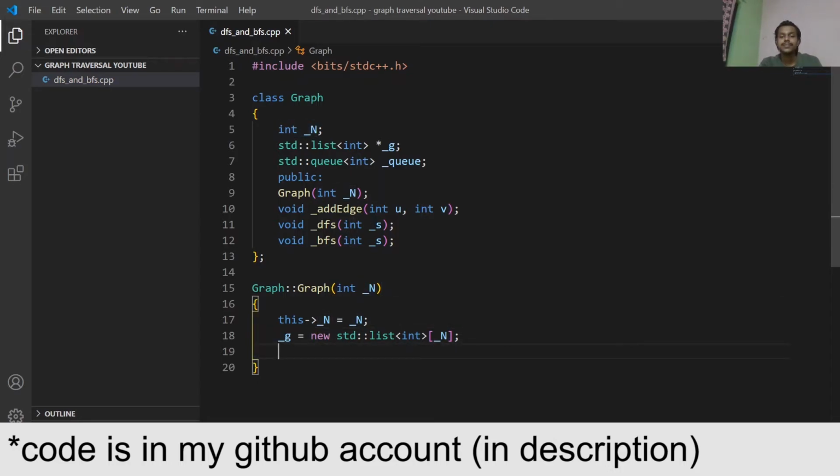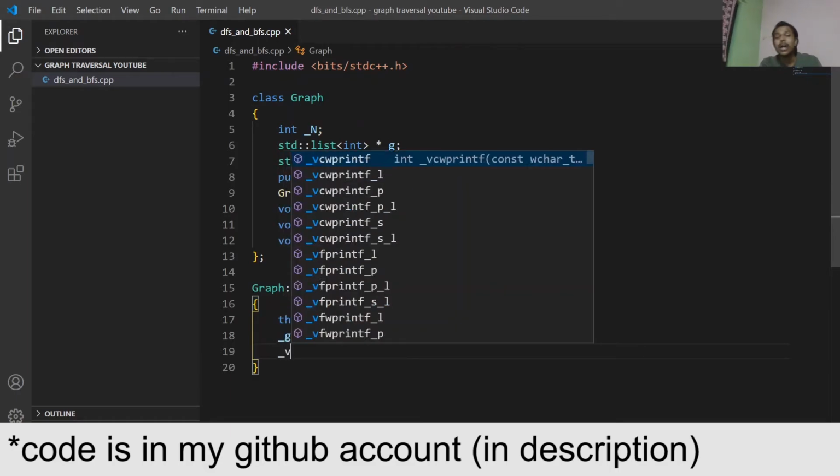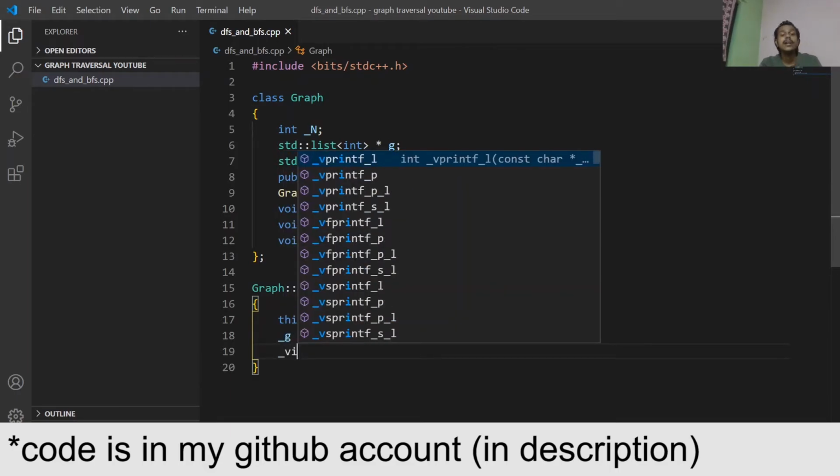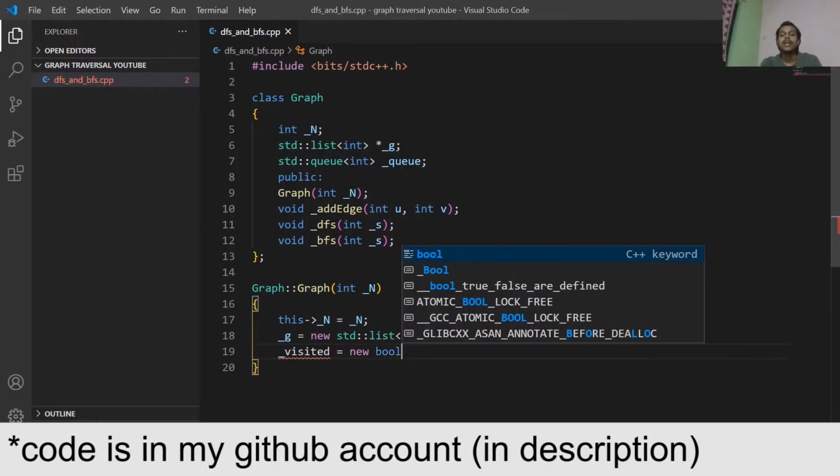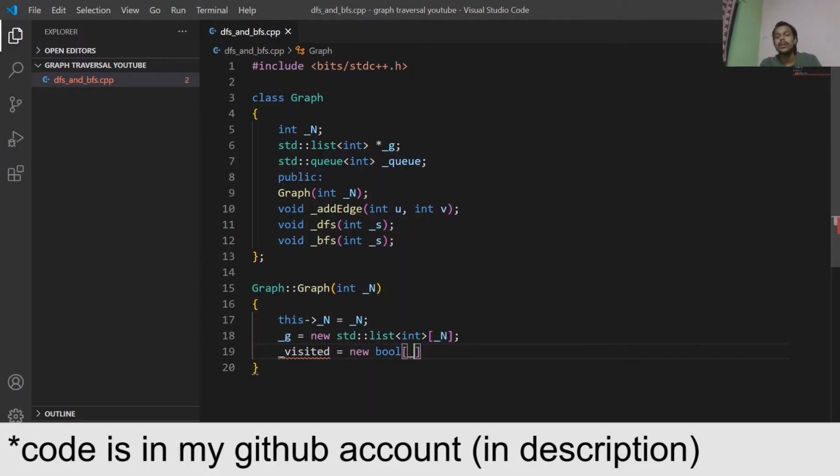And after that, as I said, we will maintain a visited array so that we can have the information about whether a node is visited or not. So that will be visited, new bool of size underscore n.